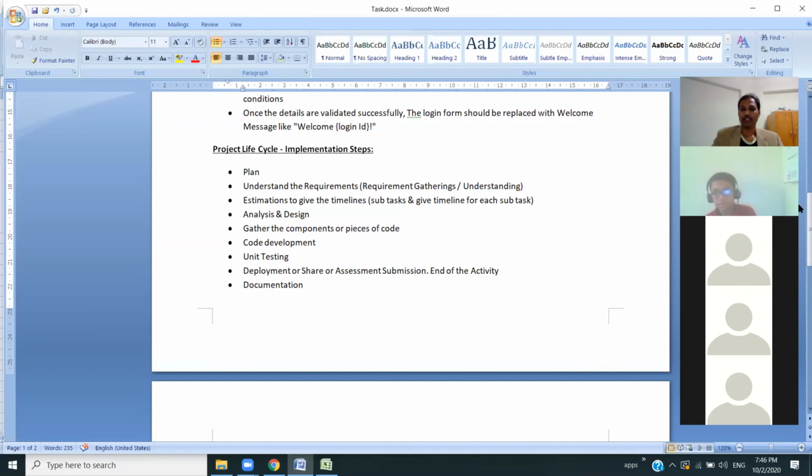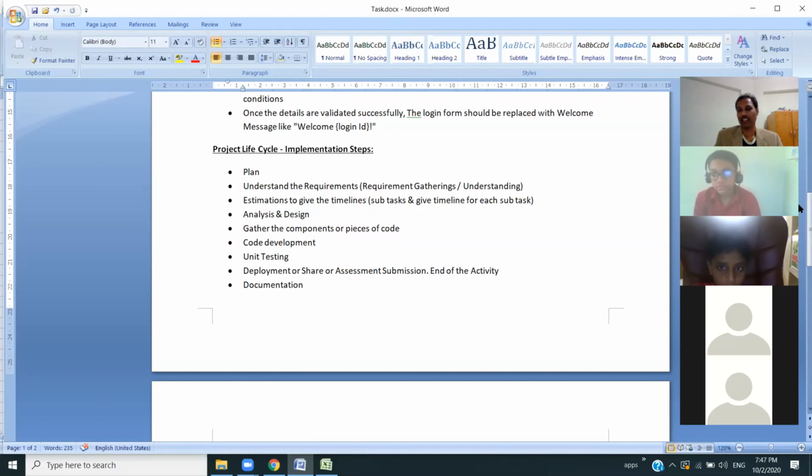I'll take my bat, ball, wicket, and all. That all comes under the task. You are taking the bat, that is one task. And taking the wickets, that is one task. And then going to the playground, that is one task. So we split all these things into subtasks. All these subtasks collectively form a big task, that is playing cricket. You understood, right? Okay, sir. So that's the layman term. In layman terms, you can easily understand it this way.